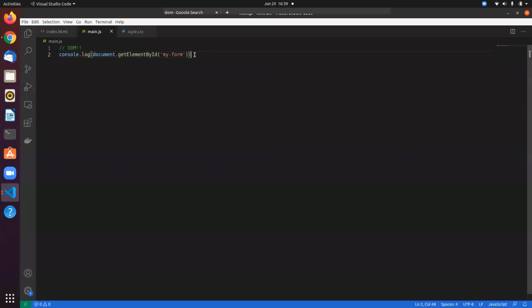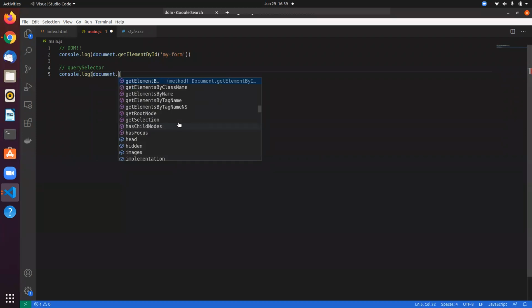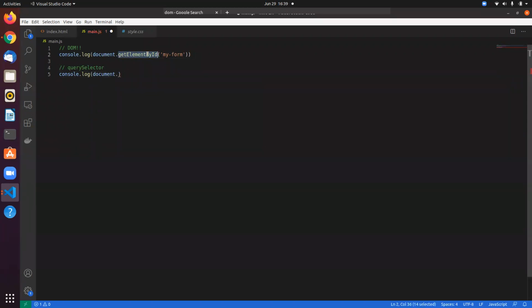There is another way, which I think you should use, called querySelector. You can use document.getElementById or getElementsByClassName, but there is something better called querySelector. With getElementById you can only grab elements by ID, and if you want a class, you need to use a different function.